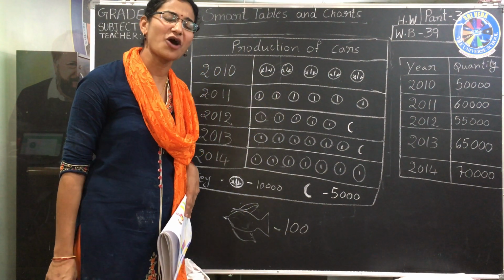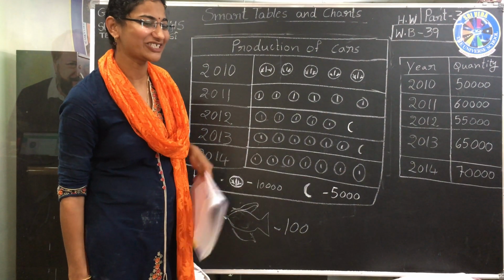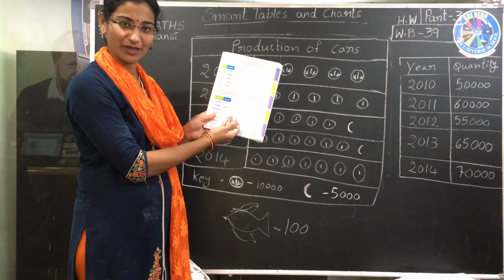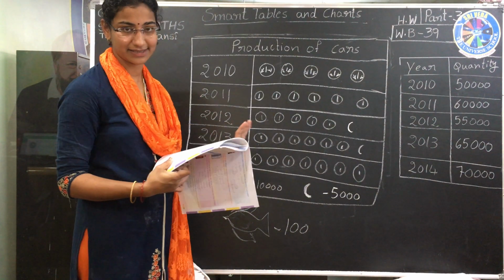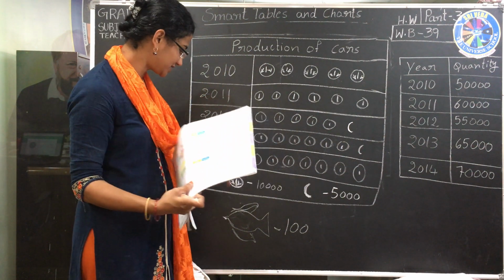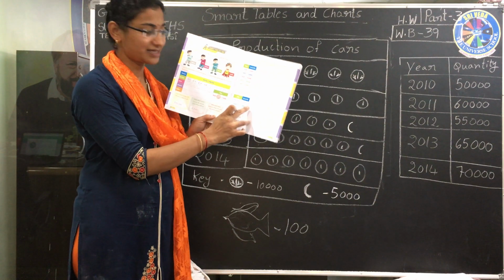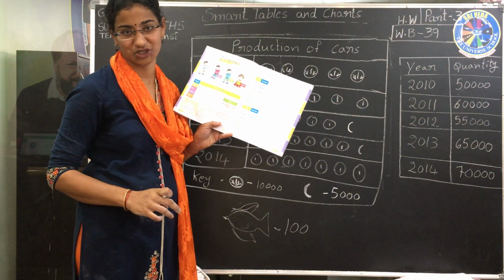Then 400 means how many fish will you draw? 4 fish. 600 means 6 fish. Like that you can draw here, in a tabular form like this. This is what a pictograph is. I hope you will do this. Just 1 fish equals 100. Using that, instead of 500, you can draw 5 fish.